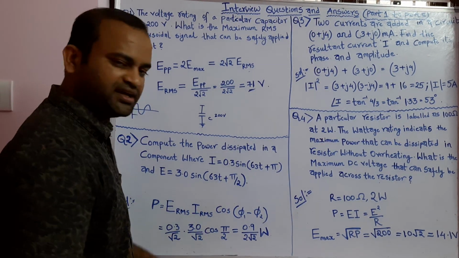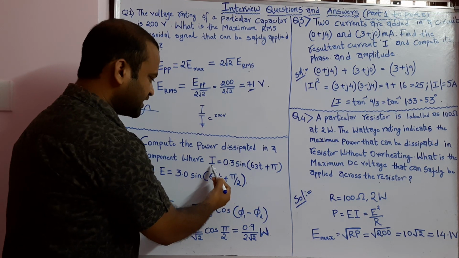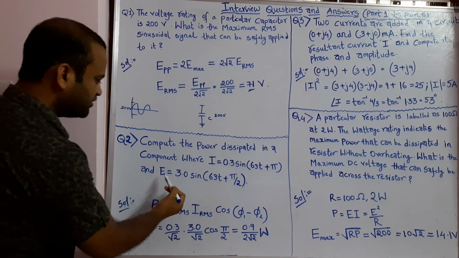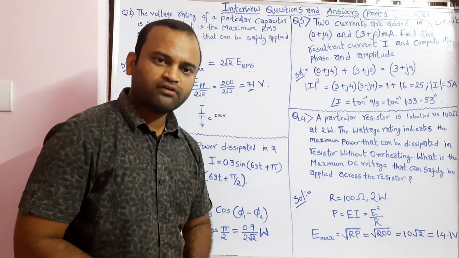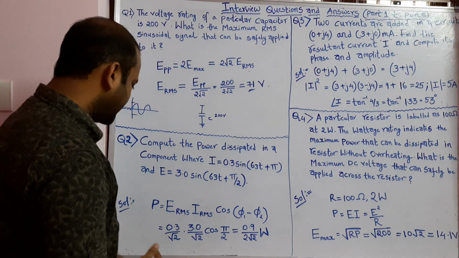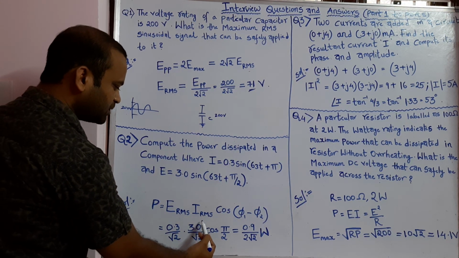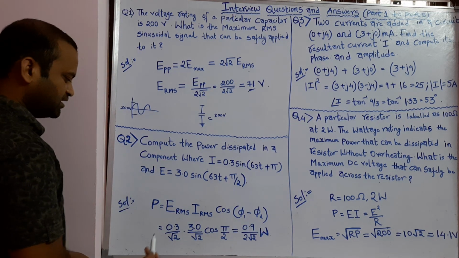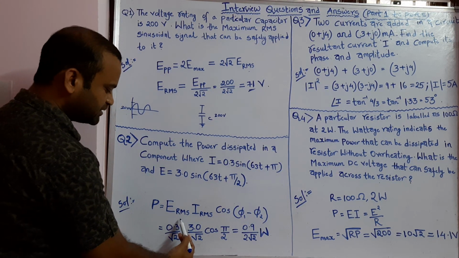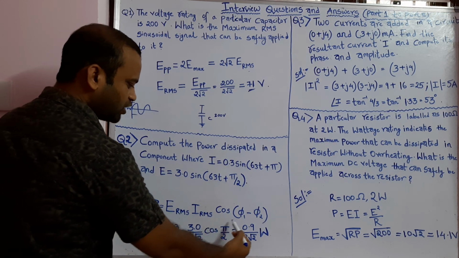Now from this question we have an equation for the current, and we have E, that is the voltage. Please recall from my previous video that P equals E_RMS times I_RMS times cos(phi1 minus phi2), where E_RMS is the RMS voltage, I_RMS is the RMS current,